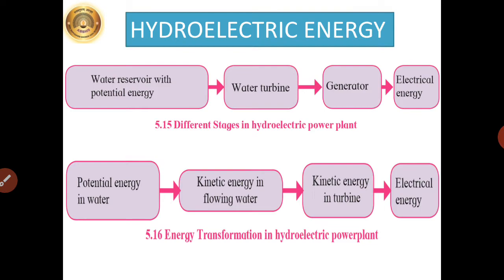So just observe the flow chart. Potential energy in water gets transferred to kinetic energy in flowing water. When this water flows, the energy gets transferred to the turbine as kinetic energy in turbine, and which finally gets converted into electrical energy.